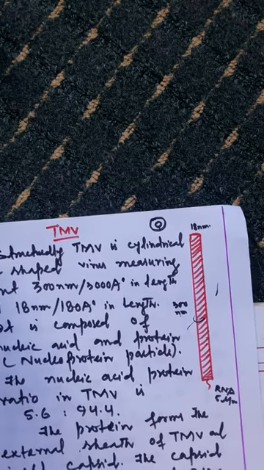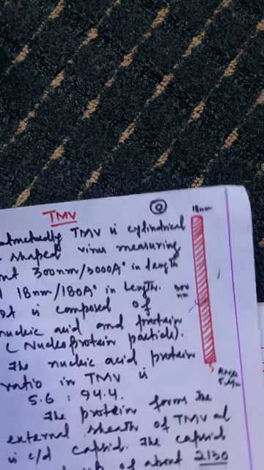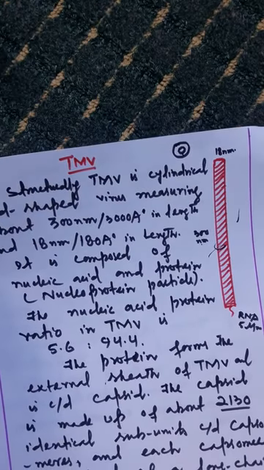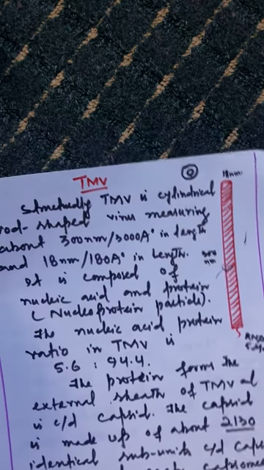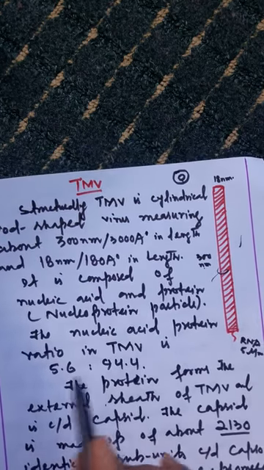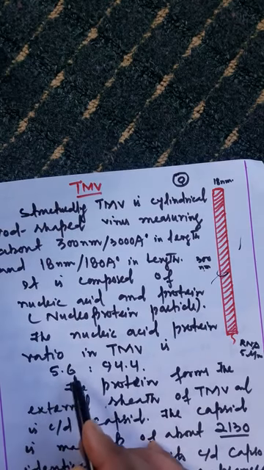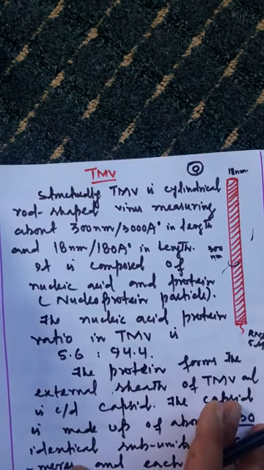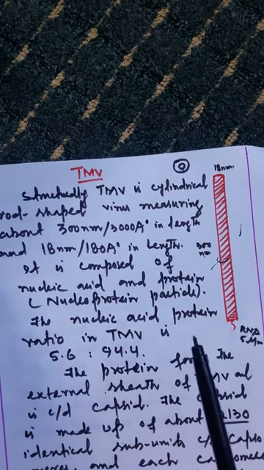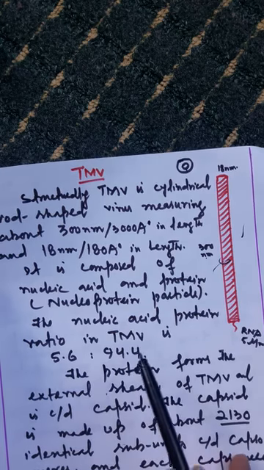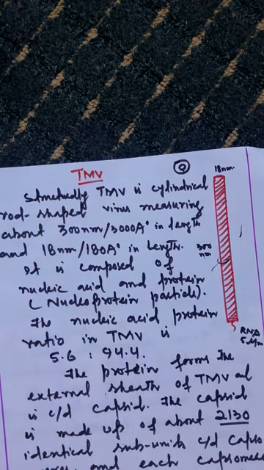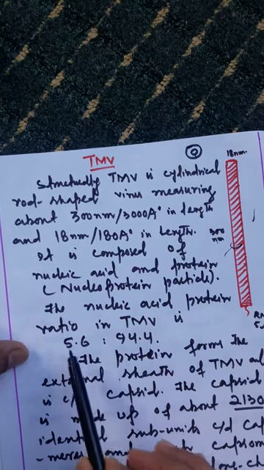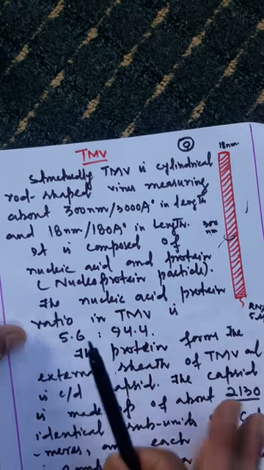And you also remember that the RNA found in the TMV is composed of 7,300 nucleotides. And also remember, my dear, a very important point: the nucleic acid to protein ratio in TMV is 5.6 to 94.4. So most of the mass of TMV is composed of protein. The capsid forms 94.4% of the total proportion of TMV, whereas the nucleic acid found in TMV, which is single stranded RNA, forms only 5.6% of the total proportion of TMV.